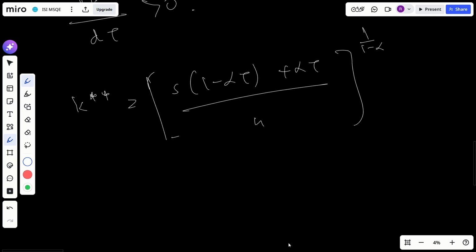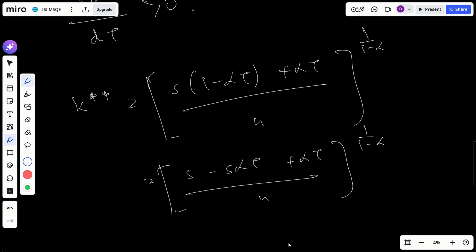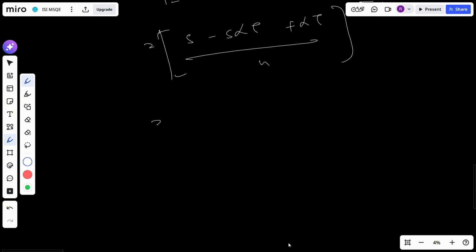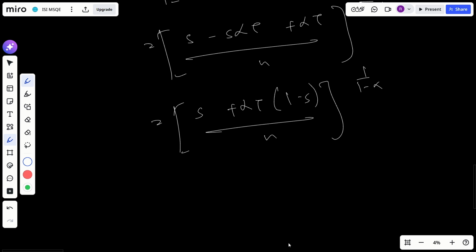So I can write it like this, and from here s plus alpha tau times 1 minus s divided by n to the power 1 by 1 minus alpha. So this is k double star, right?